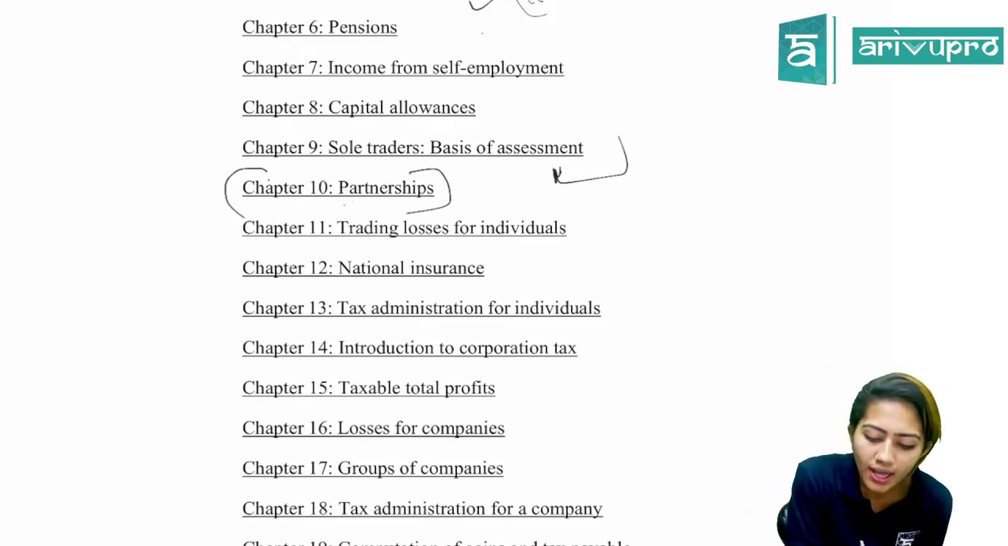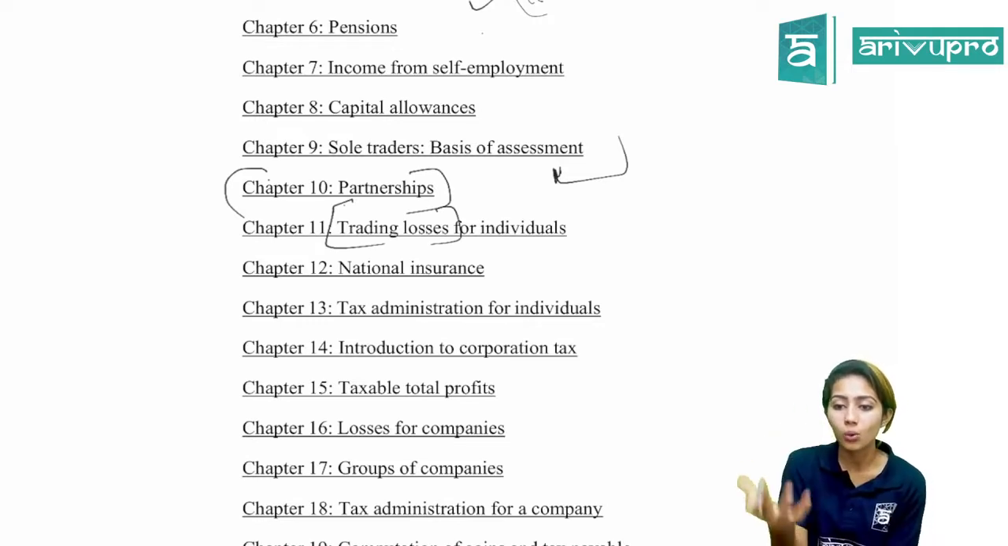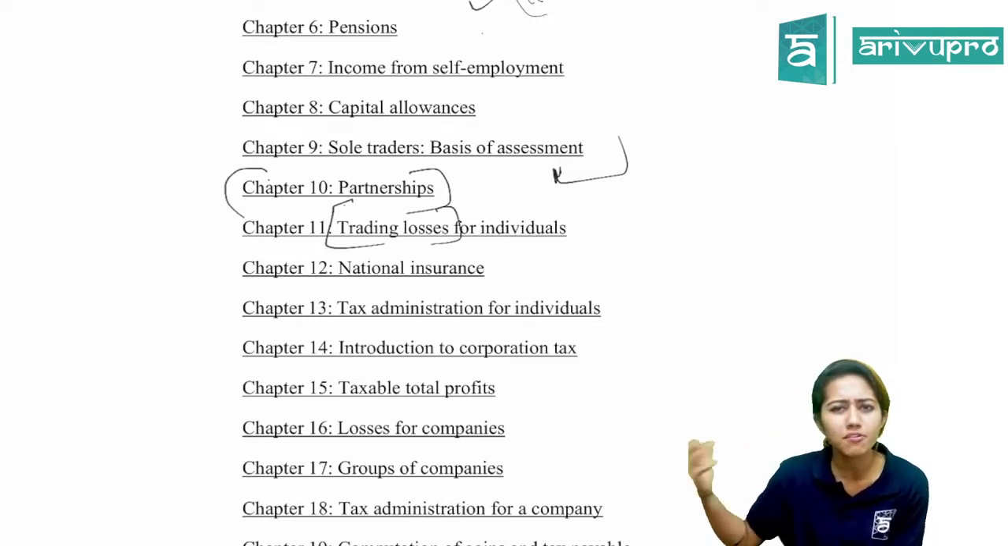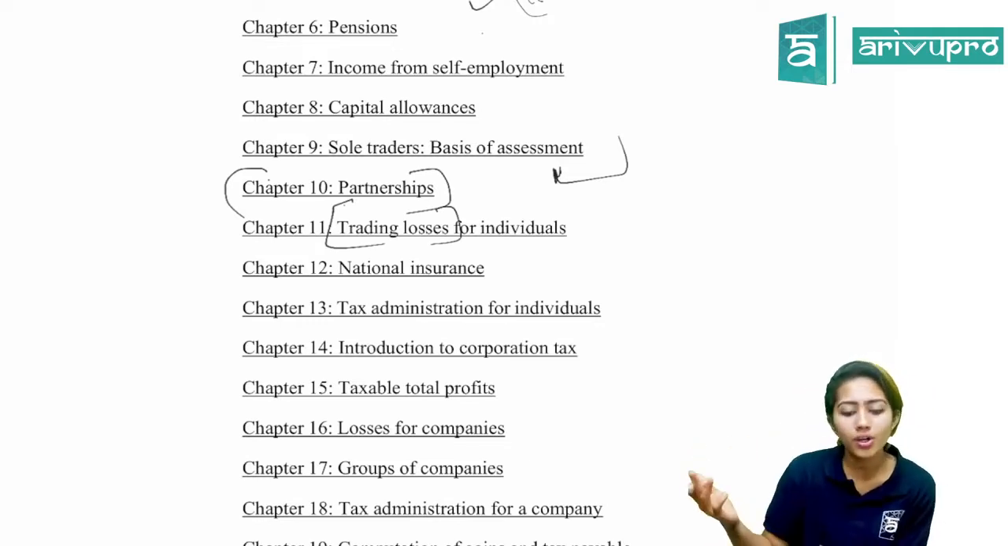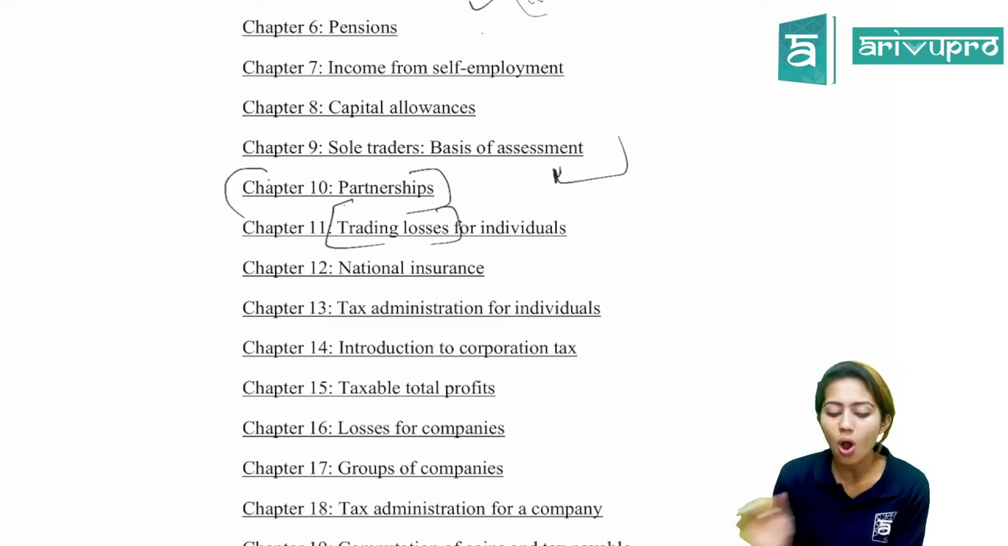So what are the trading loss reliefs that are available to individuals? We have different types of relief: carry backward, carry forward, and set it off against capital gains. All those reliefs we'll be discussing in chapter 11.